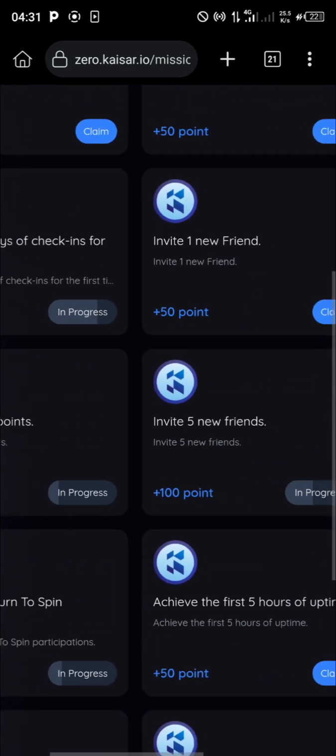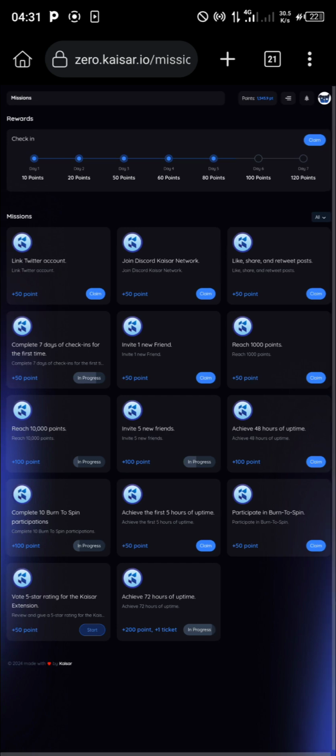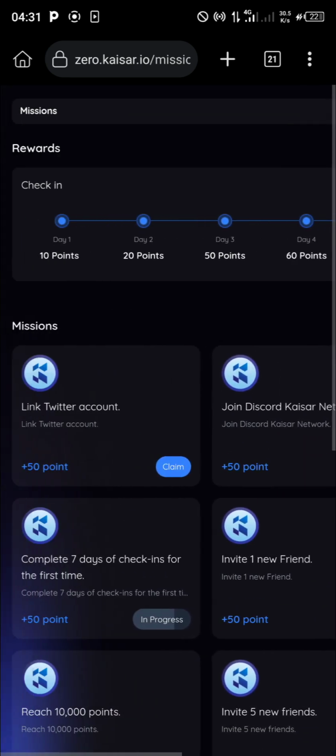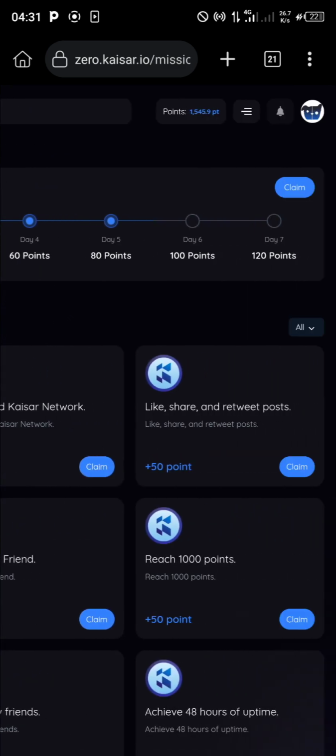I intentionally left them so that we can see how it looks. Now up here you can see day 1, day 2, day 3, 4 and up to 7. On each day you need to check in. And how do you check in? All you have to do is tap on claim right here.